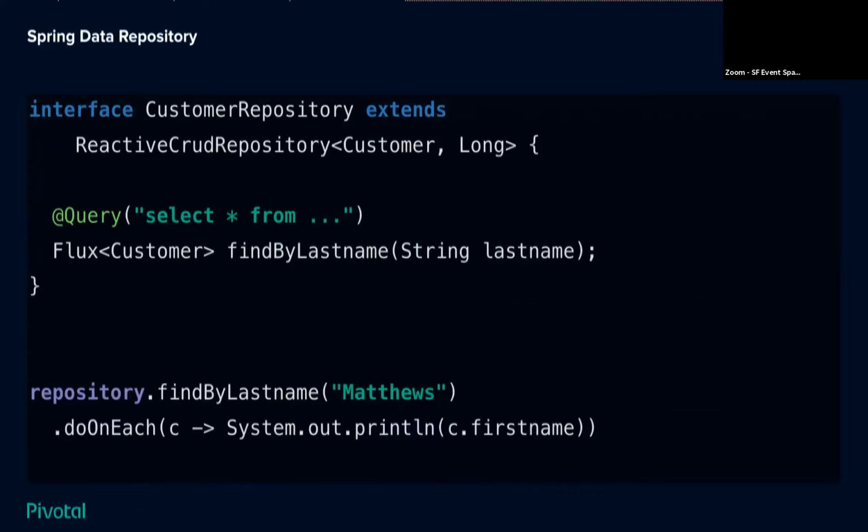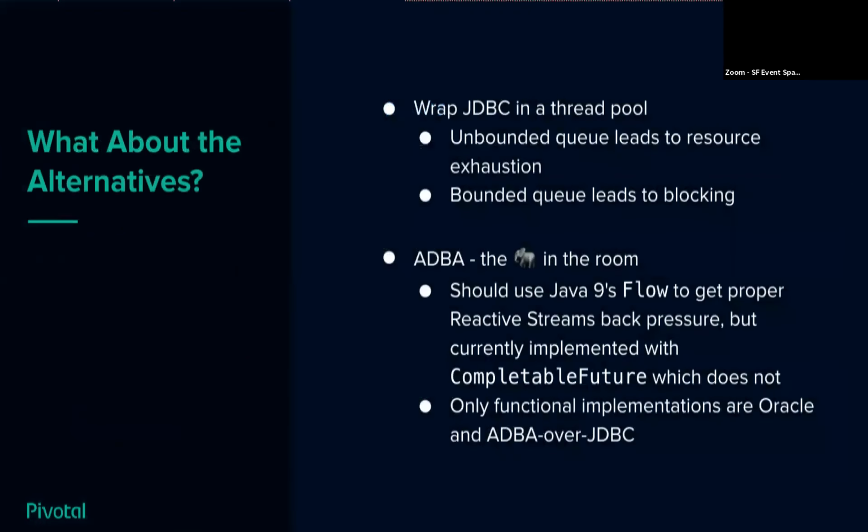Again, a different client, a different strategy for accessing data built on something that's really small and easy for driver implementers to use. This exists, by the way. This is Spring Data R2DBC, which exists out in the world. So what about some alternatives?